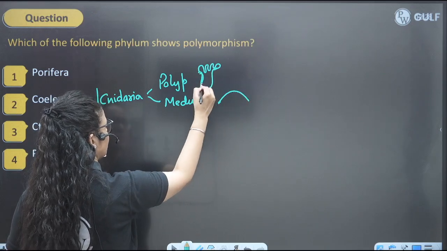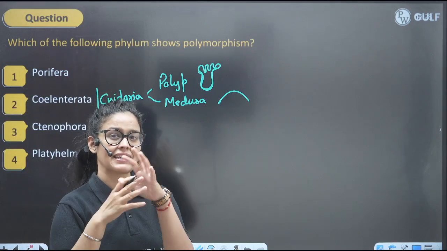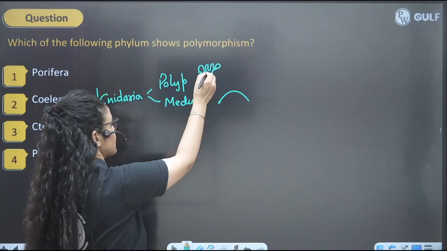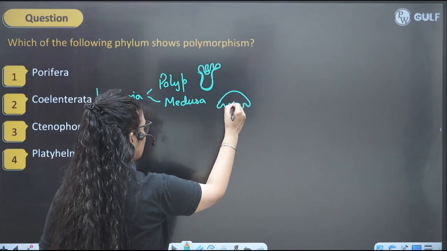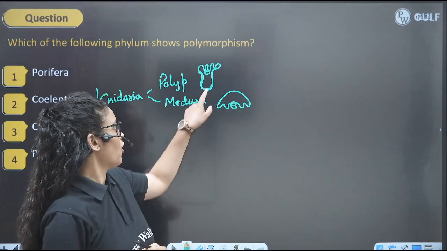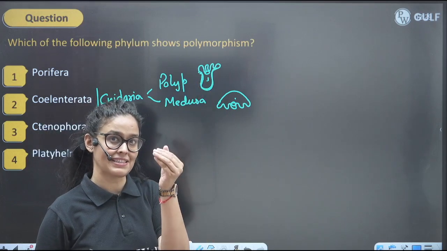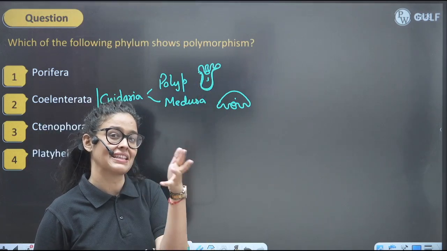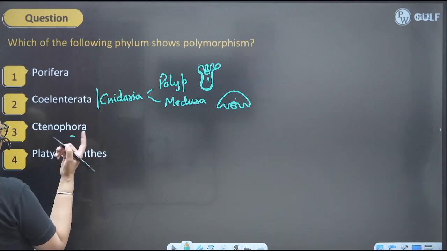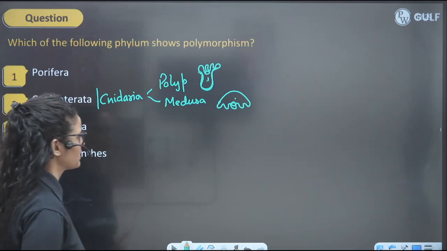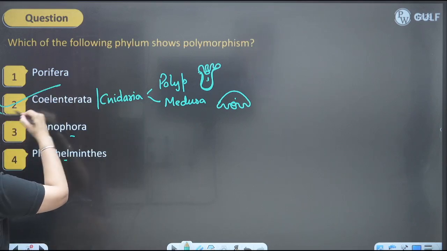So when we talk about the polyp, it is basically like this, right? So it has tentacles upward, with the mouth facing upward. But here in the medusa, it's umbrella shape and its mouth faces downward, right? So you can see the difference in the structures. They exist in two different forms. They show polymorphism. Ctenophora don't exist in two forms, platyhelminthes also don't. So the perfect answer will be Coelenterata or Nidaria show polymorphism.